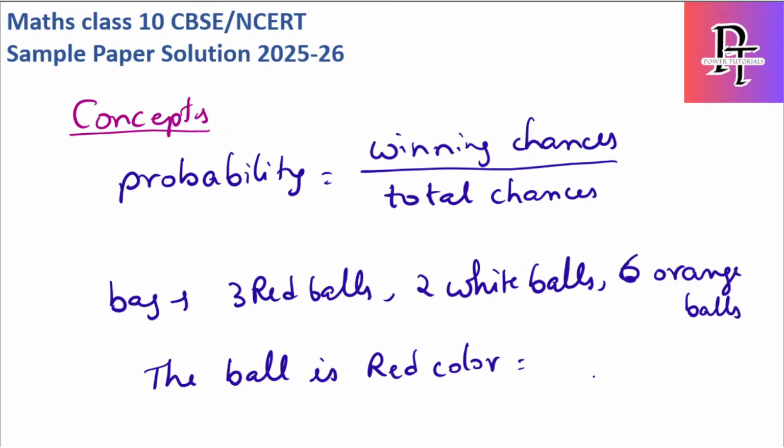I'm repeating the question: I have a bag which is having red balls, 2 white balls and 6 orange balls. If I pick a ball from this bag, the ball should be red color. So it's simple, winning chances. How many winning chances? It means how many red balls are present: 3. What are the total cases? 3 plus 2, 5, 5 plus 6, 11. See, this is the concept, winning by total.